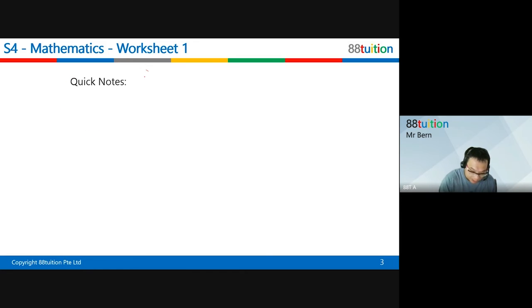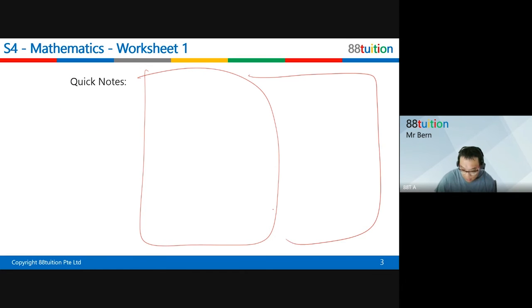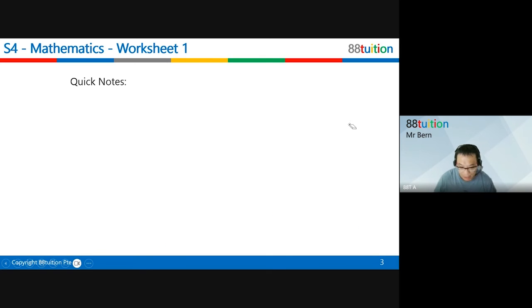If you can, always have an exercise book with you. A single line exercise book will be good. Anytime we have notes, you can write them inside, and whatever questions or examples I have, you can put them inside too. Then at least you have this one booklet of your math formulas. You can do a quick revision now and then. This is counted as your notes. Is that okay? Okay, come.